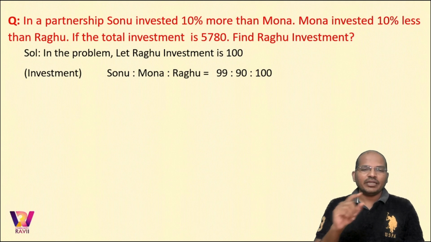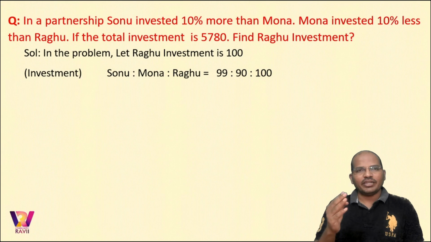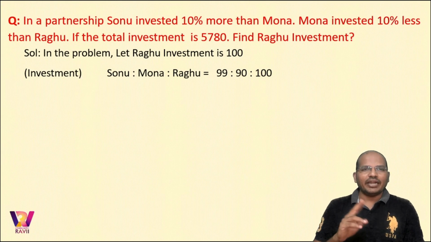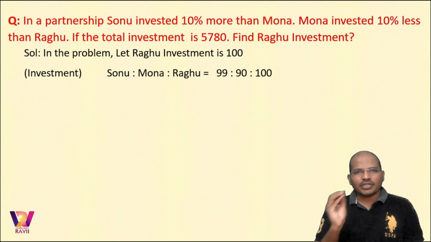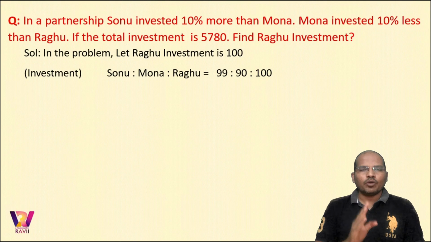If Mona is 90, Sonu will invest 10% more than Mona. So 10% of 90 is 9. So 90 plus 9 is 99. So the investment ratio would be 99 is to 90 is to 100. I again repeat, if Raghu is 100, line 2 says Mona is 10 percent less than Raghu. So Mona will be 90. Line 1 says Sonu will invest 10 percent more than Mona. So that is 99. Clear with that?